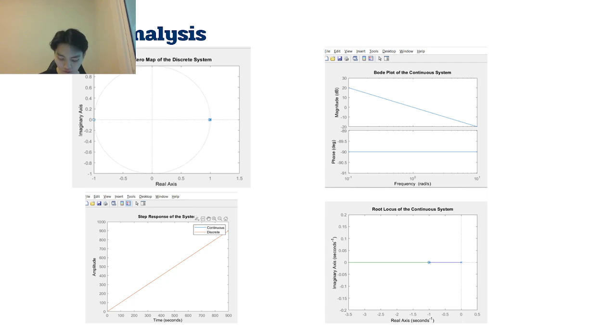And for system analysis, first of all, the frequency domain analysis is a transfer function of the system that can be derived from the dynamics of the model and the feedback control loop. You can see the step response picture, and we have a Bode plot on the upper right-hand side. The Bode plot illustrates the frequency response of the system, showing how the gain and phase of the output signal vary with frequency.